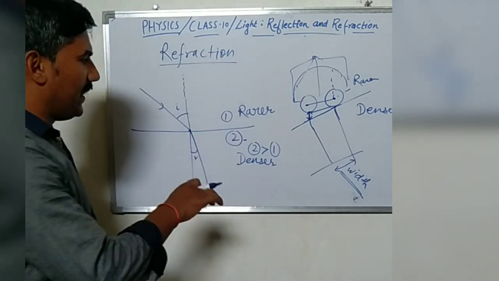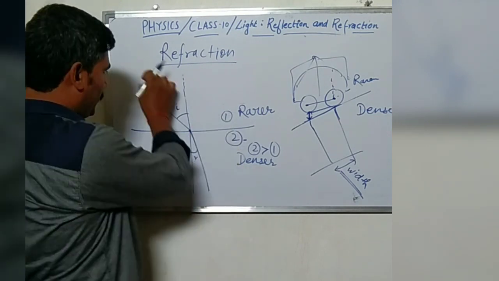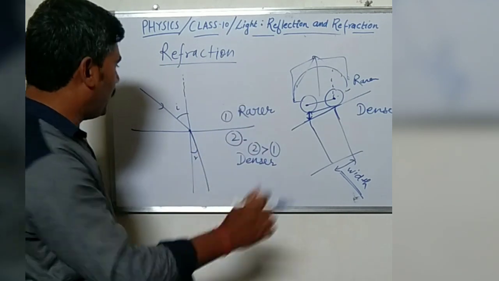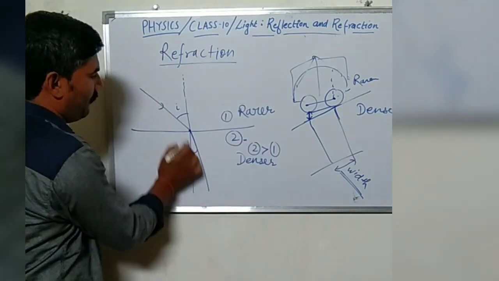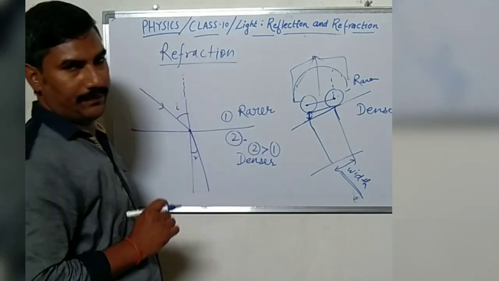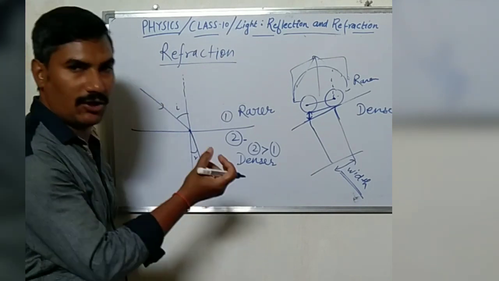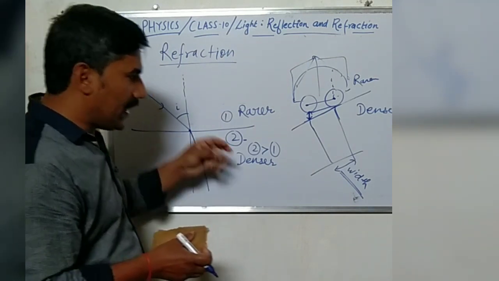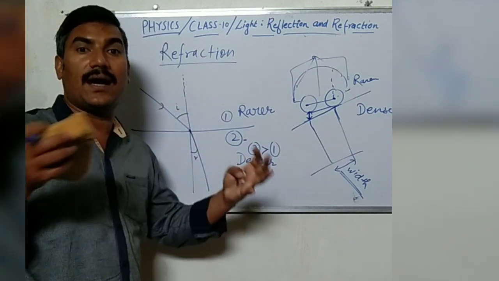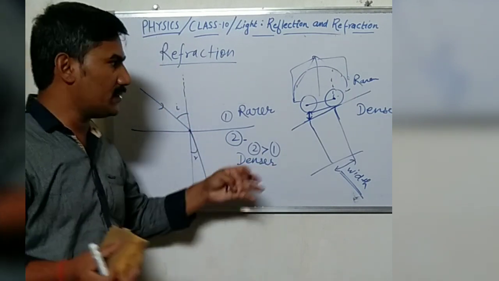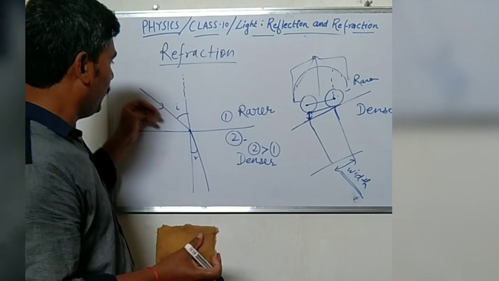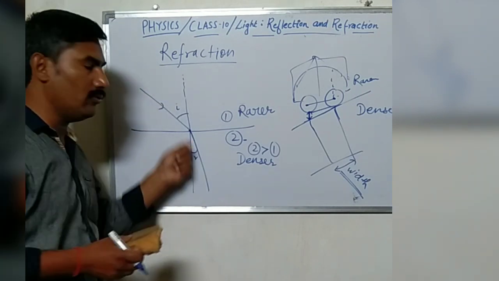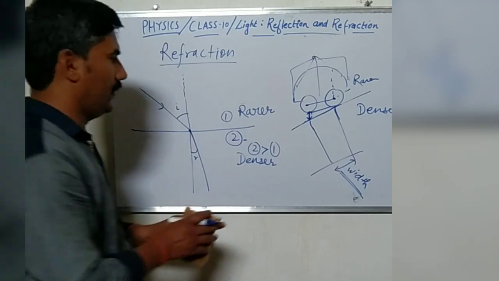So bending takes place because of the width of that beam of light when it travels from one medium to another, and due to the density of the medium, the light ray slows down, so the bending appears to a larger extent. This is the whole scenario of why light bends when it enters from a rarer to a denser medium.